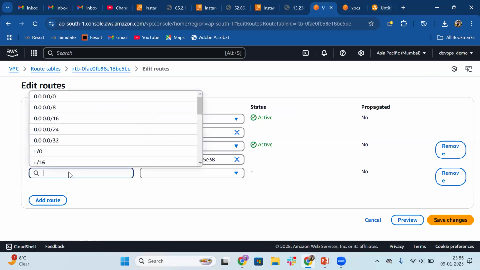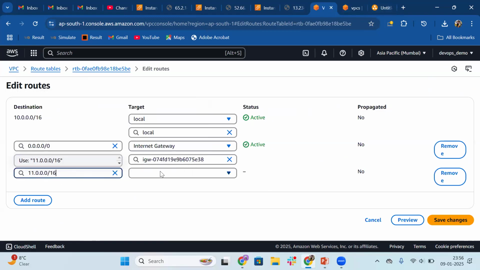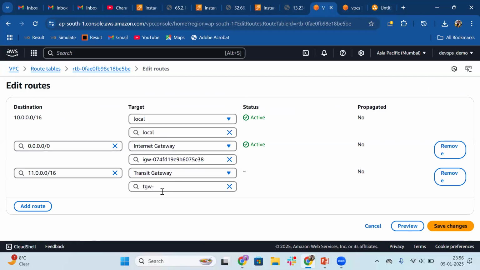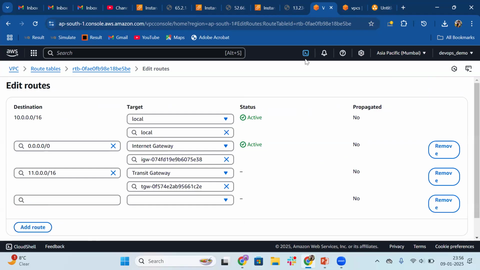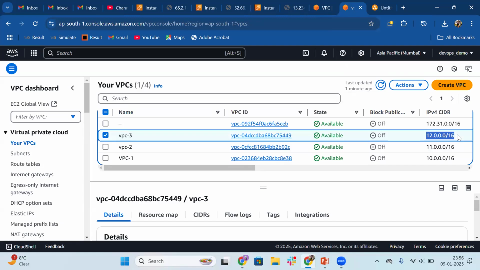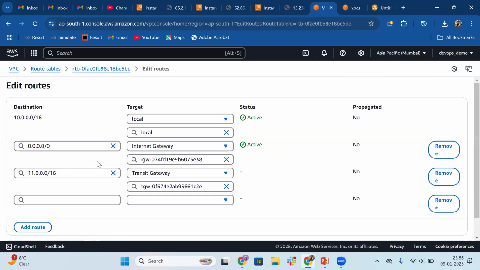Let me add the CIDR 11.0. And here in the options, you see the transit gateway option. Then transit gateway attachment ID, TGW VPC 1, correct? Let's do save changes. Before that, I can give the configuration for the third VPC as well. 11.0 and then 12.0/16. Let's give that as well.